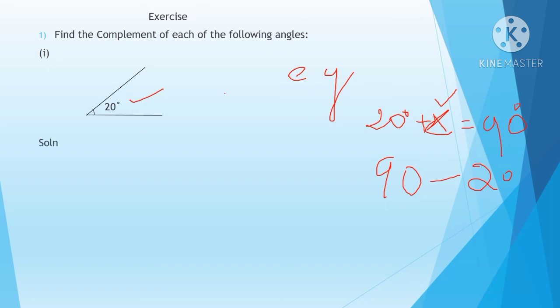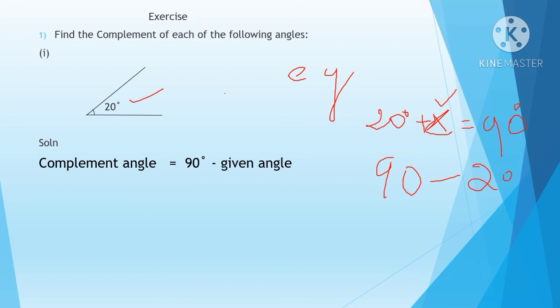So what is complement angle? Complement angle means that the sum of two angles will be equal to 90 degree. Here only one angle is given, so we want to find the other angle. So complement angle is equal to 90 degree minus the given angle.